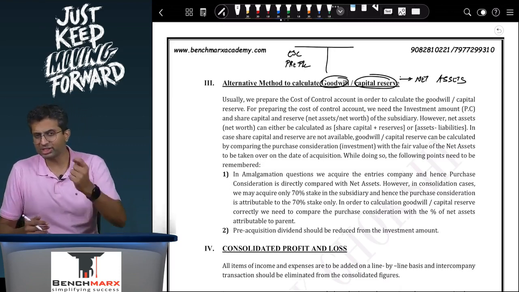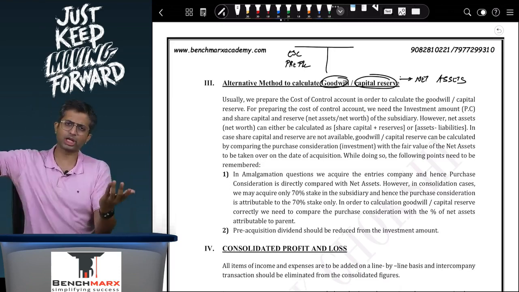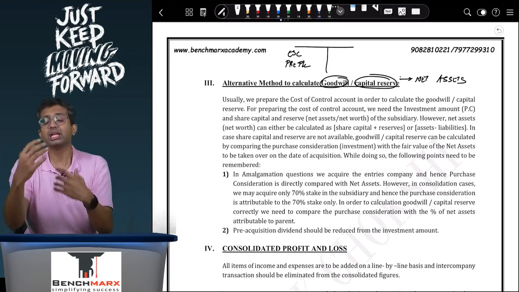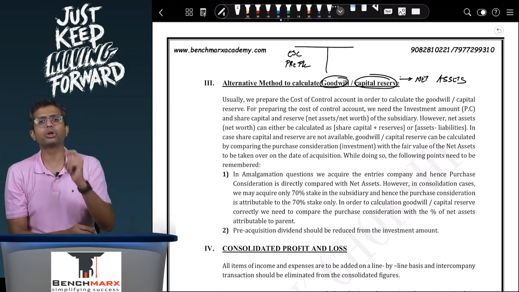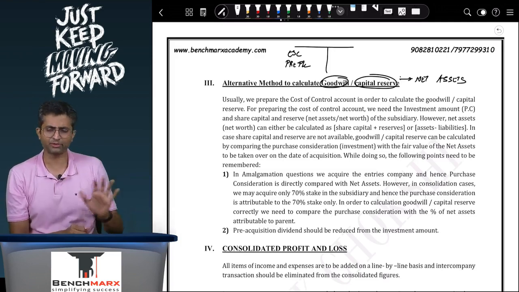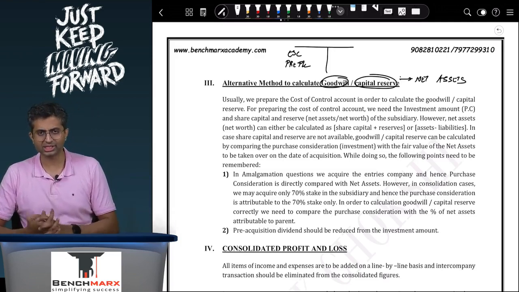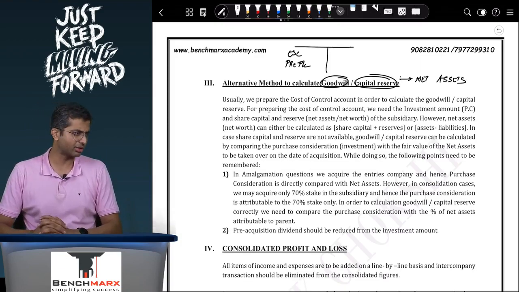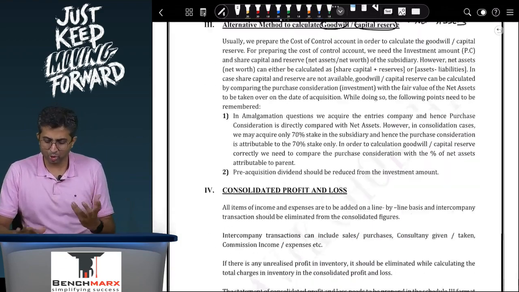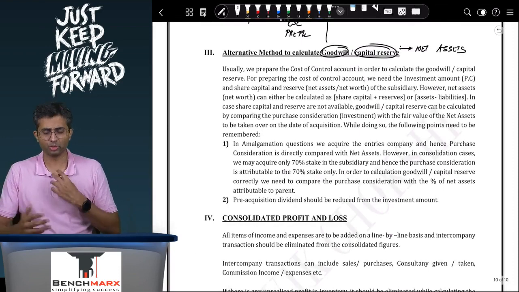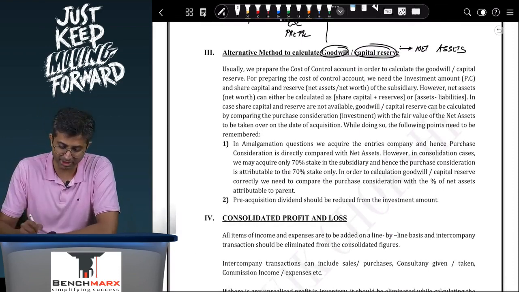However, your consideration, let us say, is paid for 80%. You will take over 100% of the assets and liabilities. In order to calculate goodwill, you will compare what you have paid, that is 80% in the form of investment, with 80% of the fair value of the assets in order to truly and accurately calculate goodwill. After this, we will do a few problems, and hopefully that should give you more perspective on each of these items that we have discussed.